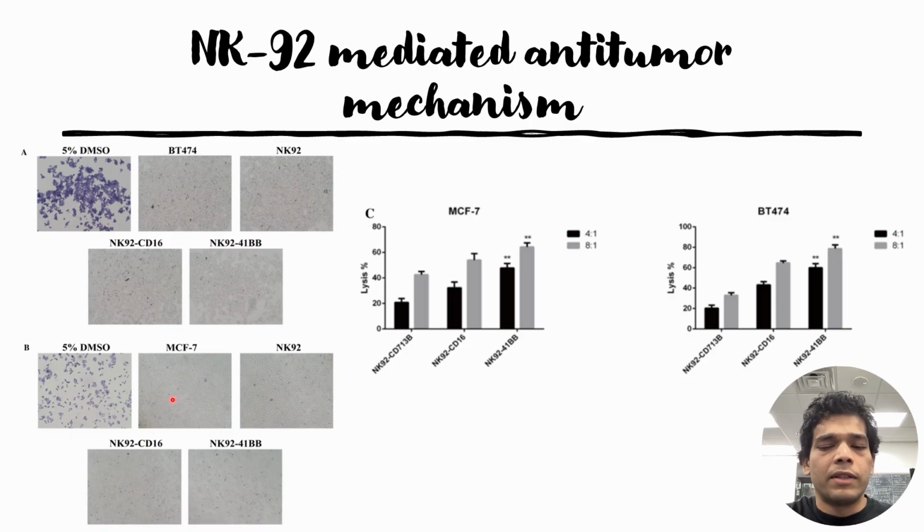So they moved to another assay, that is a CCK8 assay.